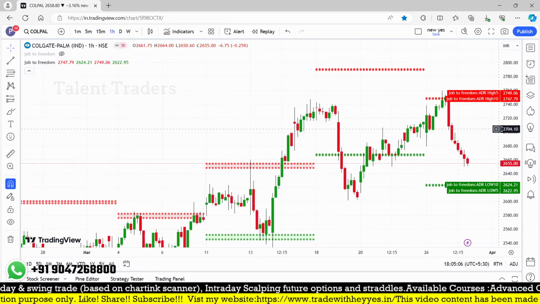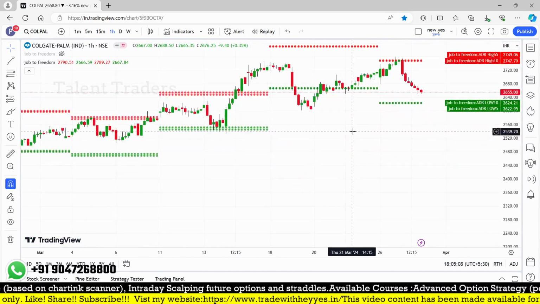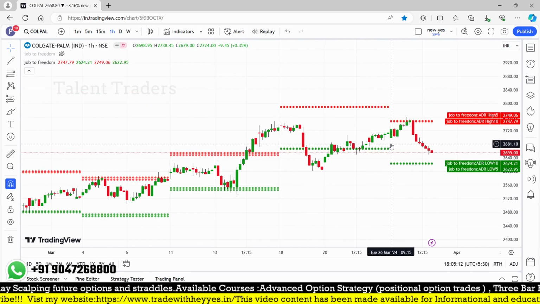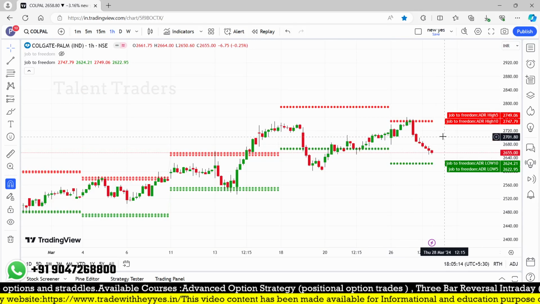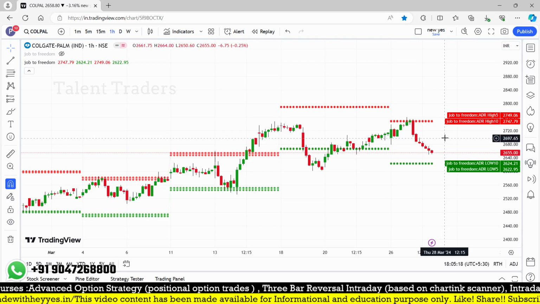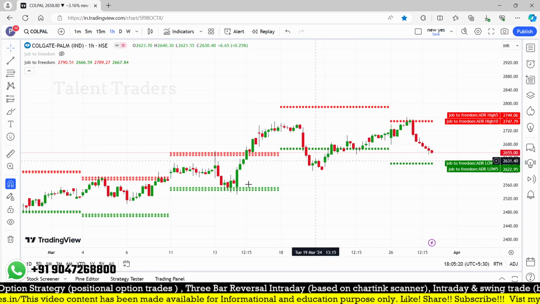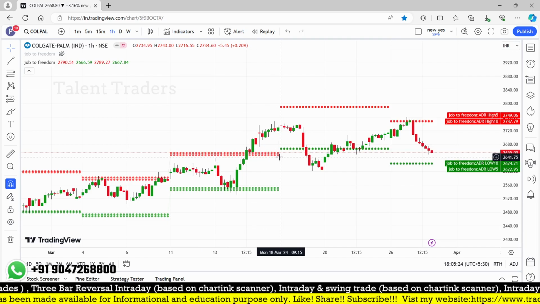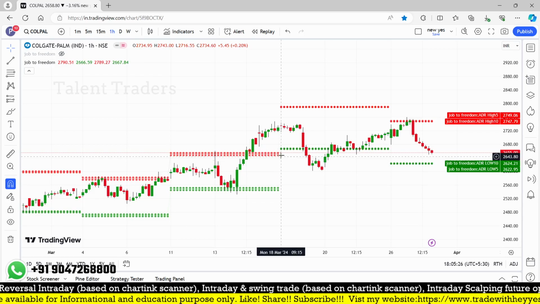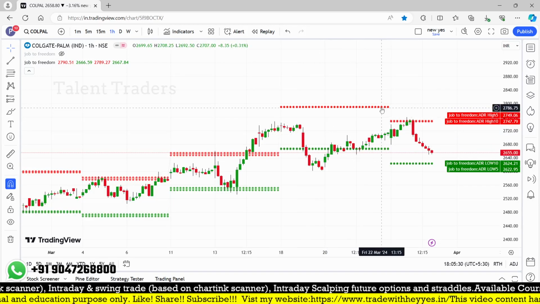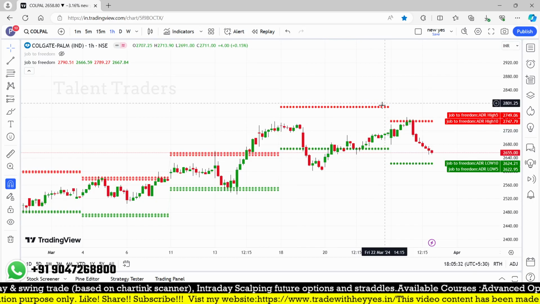Most of the time there is a rejection at the weekly level. Here is the weekly. For example, this is the week that started on 26th, and this level is valid until the end of this week, that means until tomorrow, because we have a holiday on Friday. You can see last week, Monday 11th March to the close on Friday 15th March. The week before, about 18th March to exactly 22nd March.